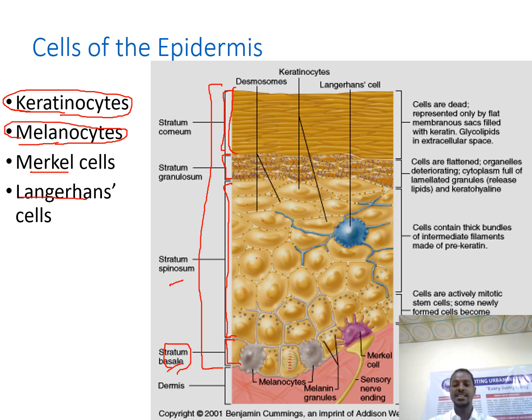As the name indicates, these are the cells producing a pigment, melanin. Look at the melanocyte cells on the base of the epidermis. Here, these are melanocyte cells. These melanocyte cells have processes, and the processes go, as you see here, surrounding the keratinocyte cells.